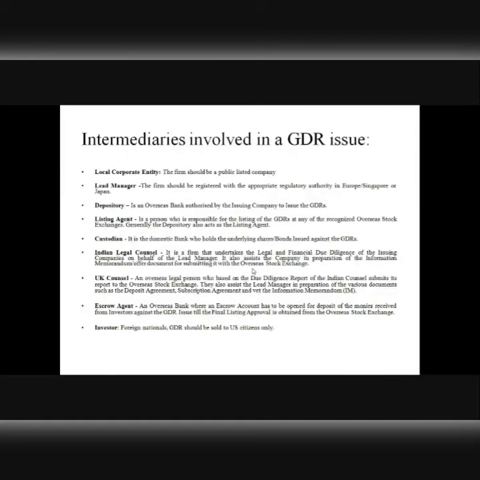So these are the different parties who come together, and then after they come together, the process of issuing of GDRs will pick up, and it will facilitate both the issuing company to raise foreign currency equity and the investors as outlets of investment through which they will be able to invest in a foreign denominated equity, right?